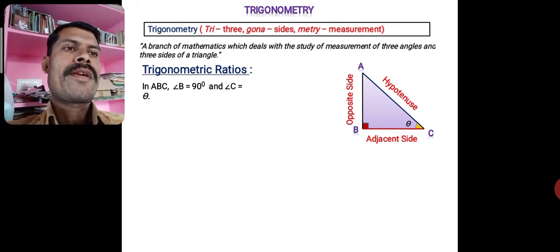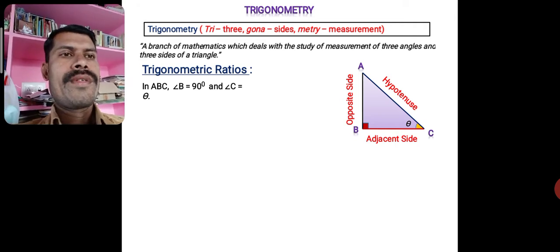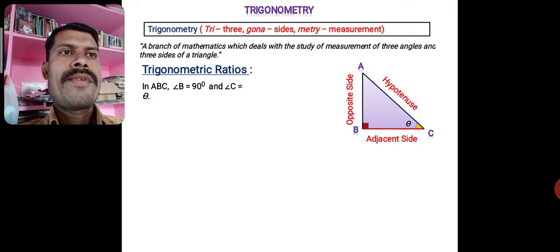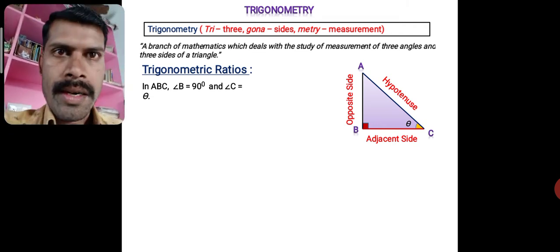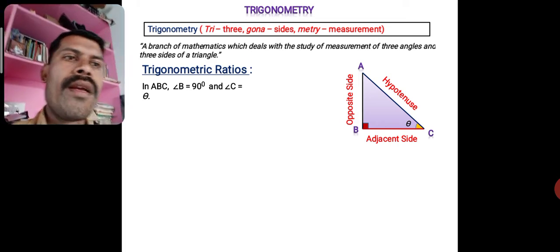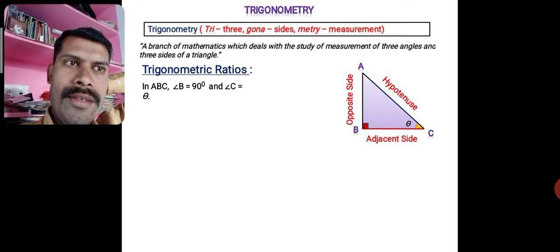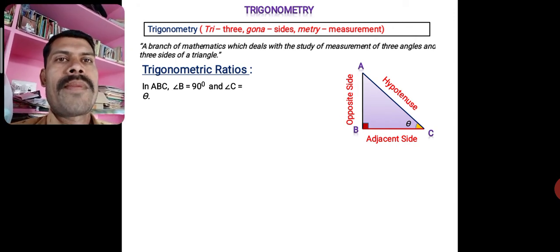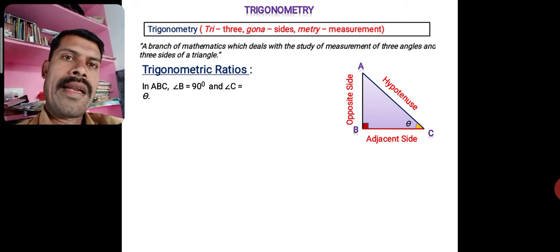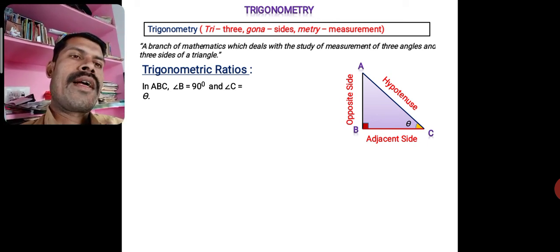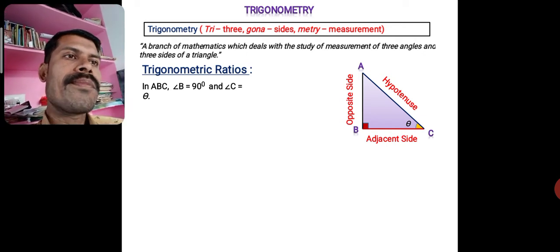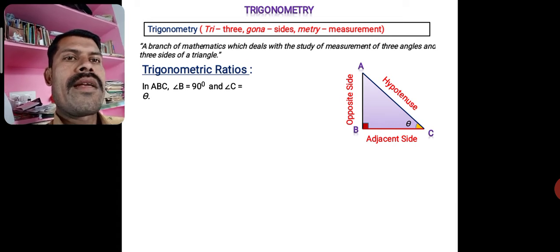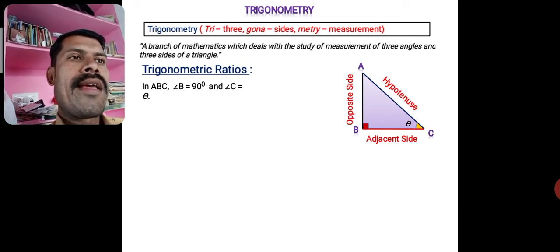You see, with respect to angle C, I am taking the ratios here, not with the other angle A. What will be the measure of A? That will be 90 minus theta, because A plus C gives 90 degrees, no? Because B is 90. Therefore, the other angle A will be 90 minus theta. I am not talking about that angle, but basically the considered angle is C here, that is theta. Now with respect to that acute angle C, that is theta, I am going to take the ratios here.